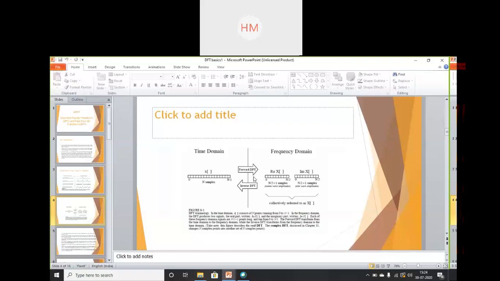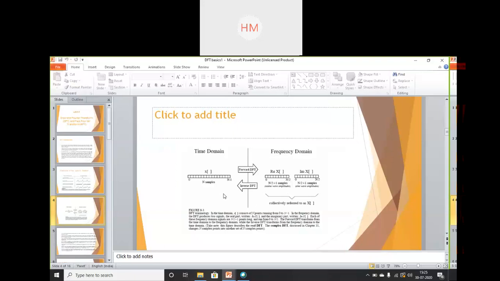In the frequency domain, the DFT produces two signals: the real part written as Re X of k and the imaginary part as Im X of k. Each of the frequency domain signals has N by 2 plus 1 sample points running from 0 to N by 2. Clear? Because it is divided by 2, your output signal will have N by 2 points. The forward DFT transforms from time domain to frequency domain. This we all know. And the inverse DFT transforms from the frequency domain to the time domain.